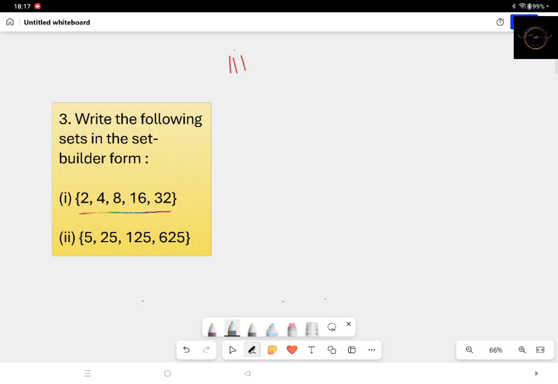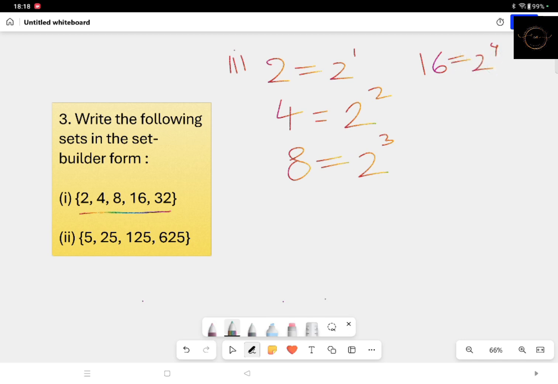Look, the first element is 2, and you can write it as 2 to the power 1, whereas the second is 4, which you can write as 2 square. Next is 8, which can be written as 2 cube. 16 can be written as 2 to the power of 4, and the last one, 32, can be written as 2 to the power of 5.